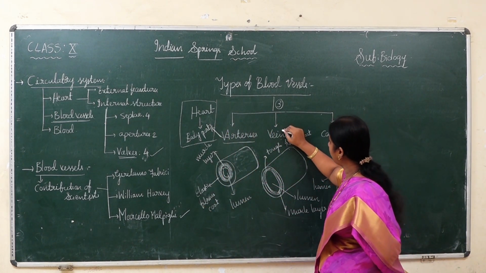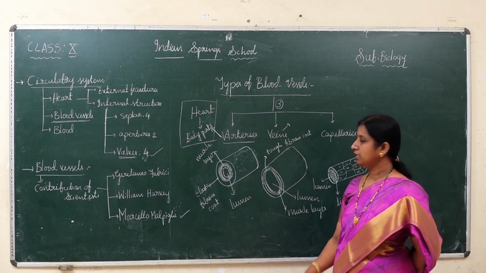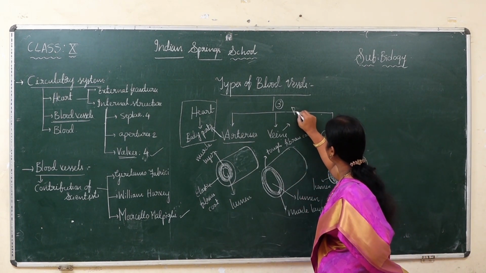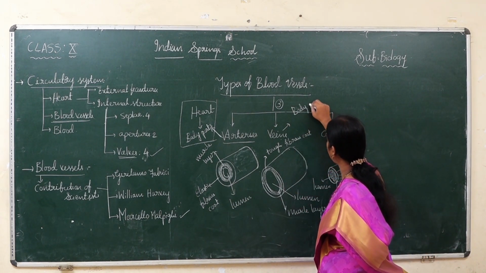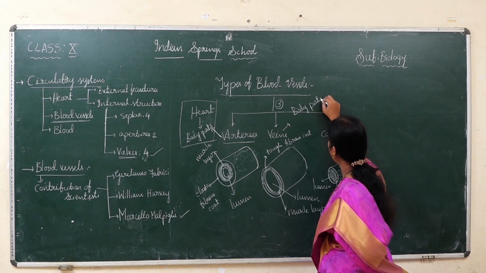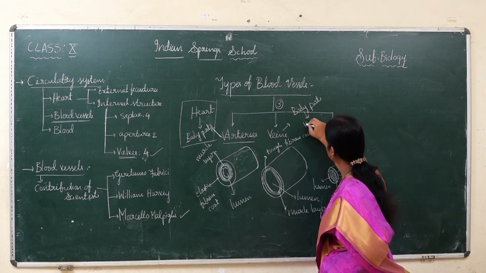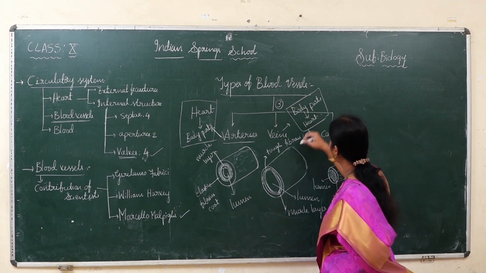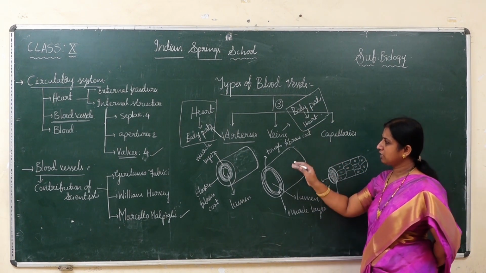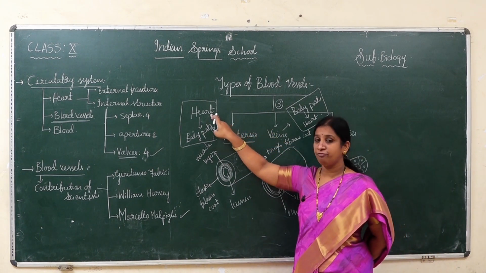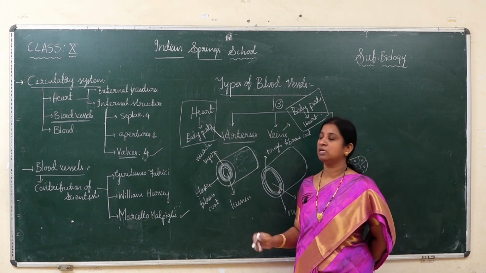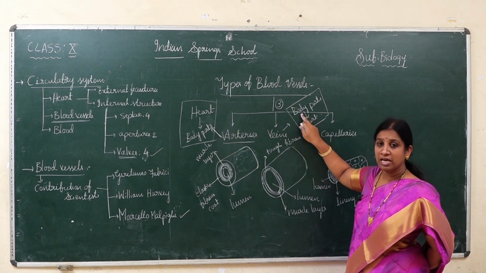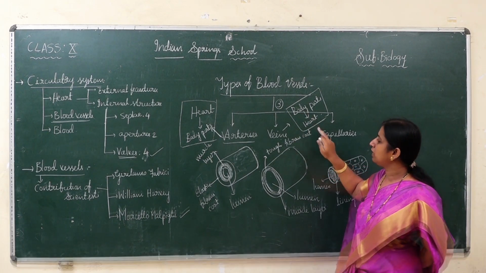Whereas what are veins? The reverse function. They carry blood from body parts, simply reverse, towards the heart. You learned this in the primary classes also. So what is an artery? Nothing but a vessel which carries blood from heart to body parts. What are veins? They carry blood from body parts to heart.